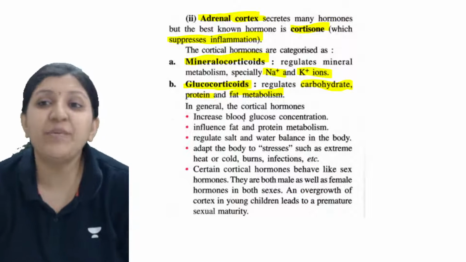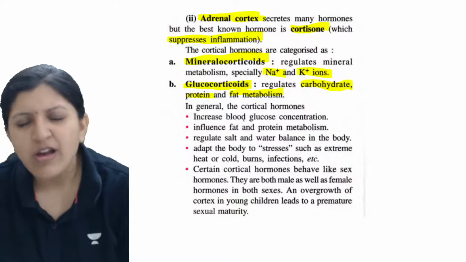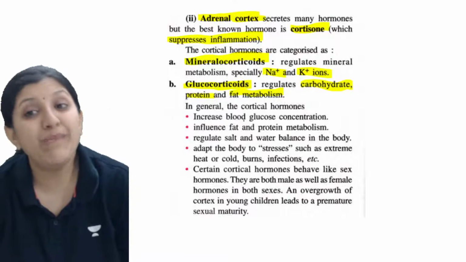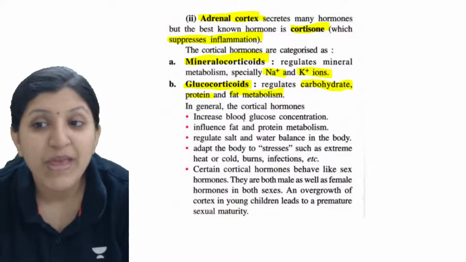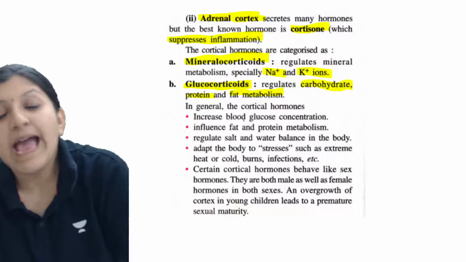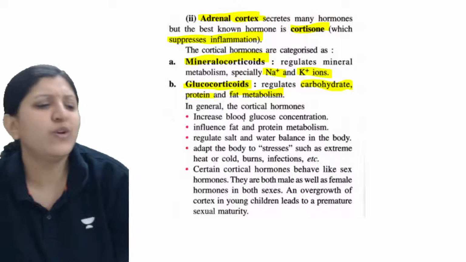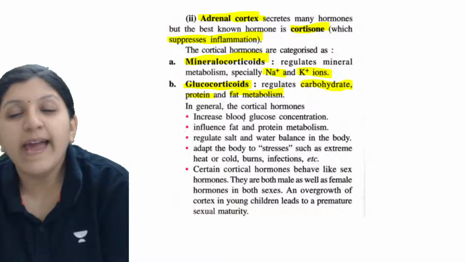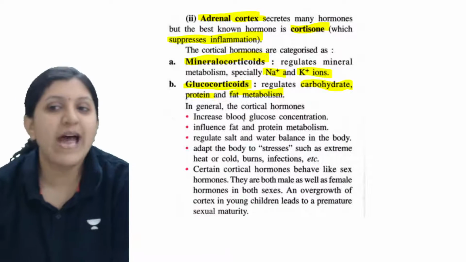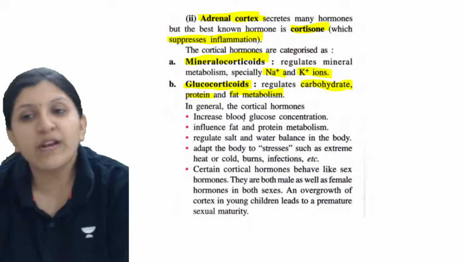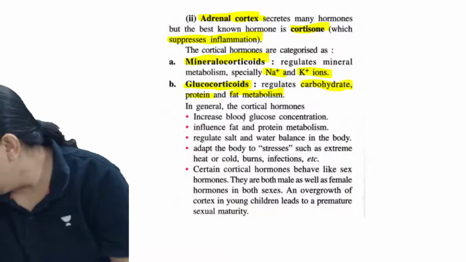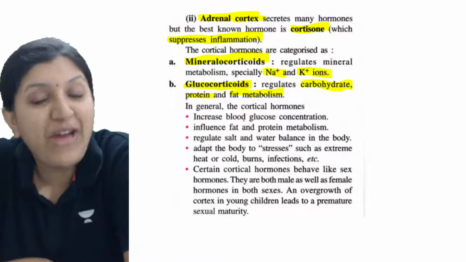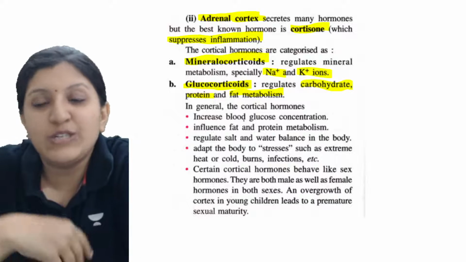Whatever processing has to occur with the minerals, wherever this metabolic activity has to be used, mineralocorticoids will make sure that these minerals are being used in different metabolic processes. In the same way glucocorticoids regulate how the carbohydrates, proteins and fat you consume through your food are metabolized. So all these are under the control of glucocorticoids.